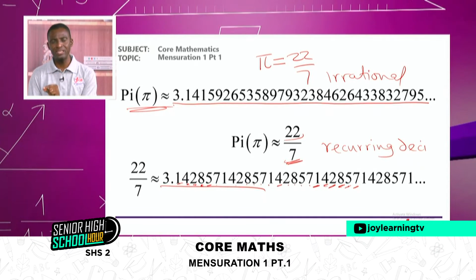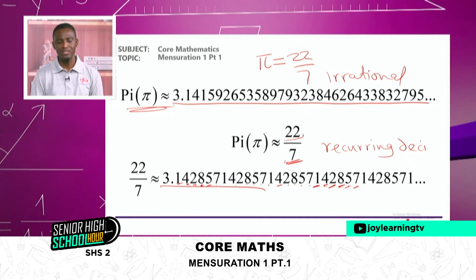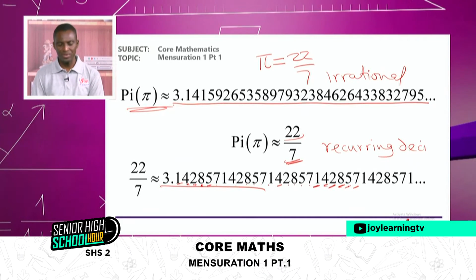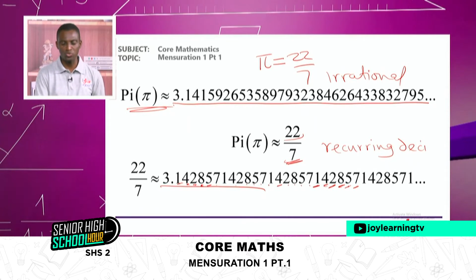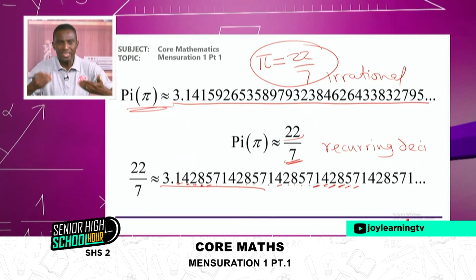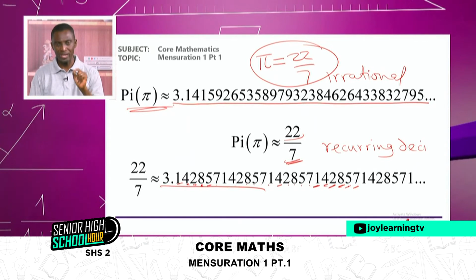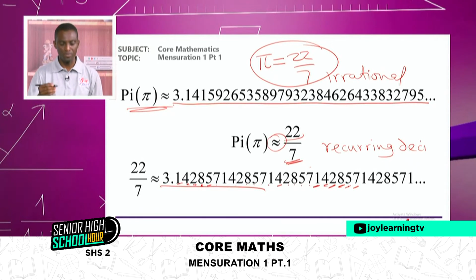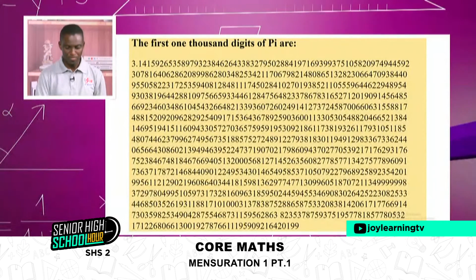All terminating decimals are rational numbers, but non-terminating and non-recurring decimals are called irrational. So we can't equate pi to 22/7. We can take it to be 22/7, but we can't say they are exactly the same. So it's better you use the approximately-equal symbol to show pi.